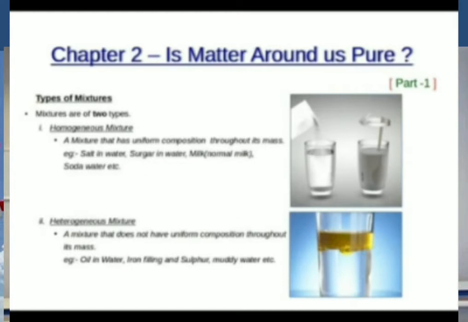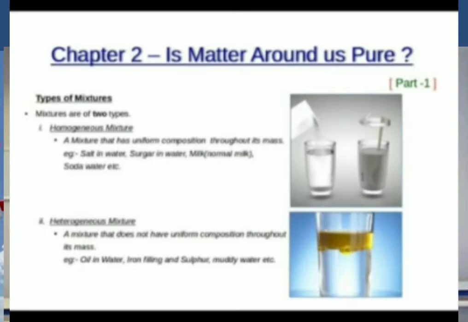What is a homogeneous mixture? A mixture that has uniform composition throughout its mass. In the case of a heterogeneous mixture, it is a mixture that does not have uniform composition throughout its mass.